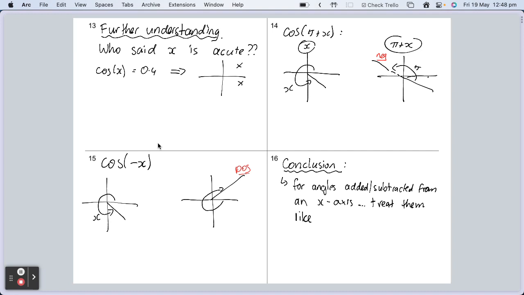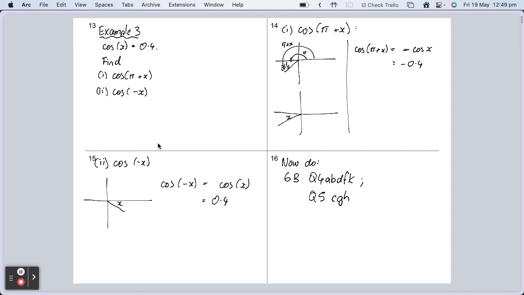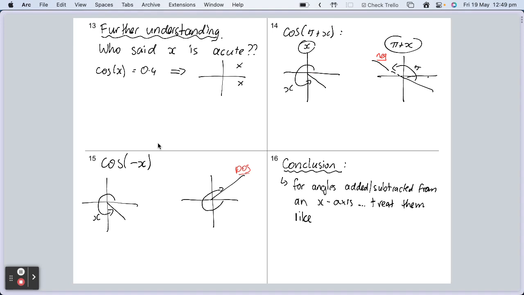Positive. Flicking back to our screen, when we treated x as acute, it ended up being in the fourth quadrant where cosine is positive. So long story short, whatever the value of x is, we might as well treat it like an acute angle because it'll end up being in the same quadrant anyway.